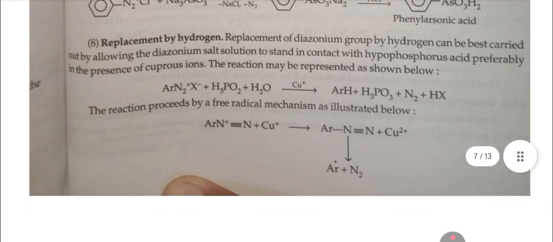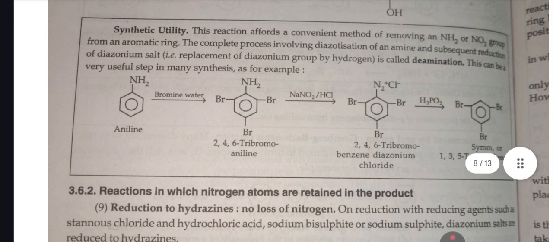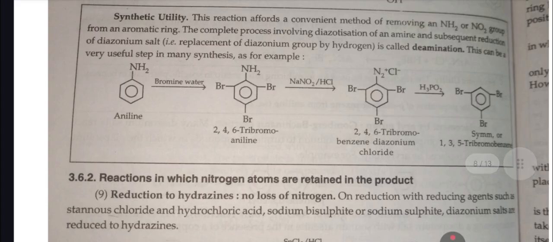Eighth is replacement by hydrogen. Replacement of the diazonium group by hydrogen can be best carried out by allowing the diazonium salt solution to stand in contact with hypophosphorous acid, preferably in the presence of cuprous ion. The reaction may be represented as shown below. Synthetic utility. The reaction affords a convenient method for removing an NH2 or NO2 group from an aromatic ring. The complete process involving diazotization of an amine and subsequent reduction of the diazonium salt is called deamination.